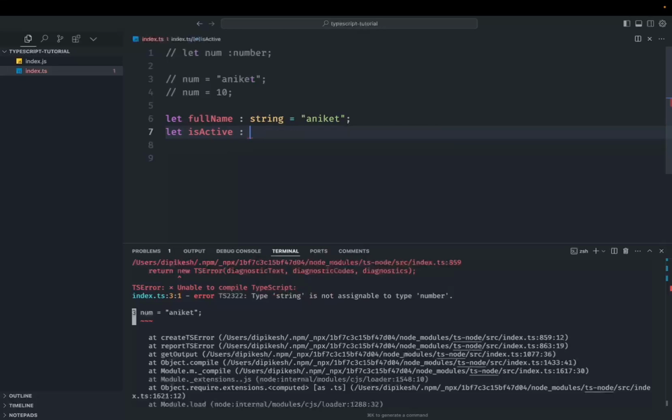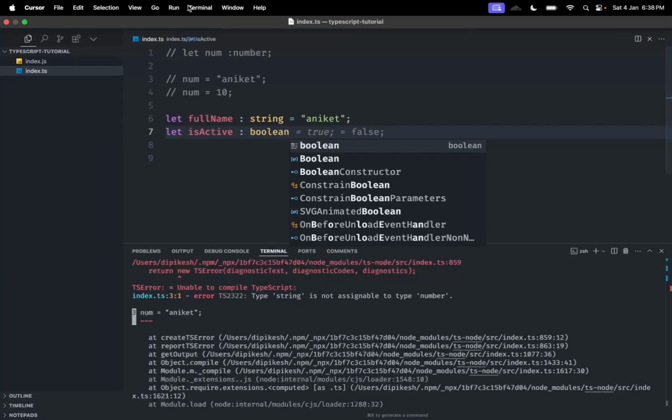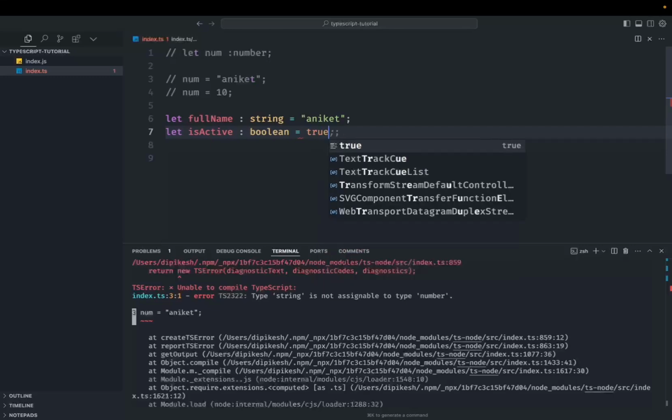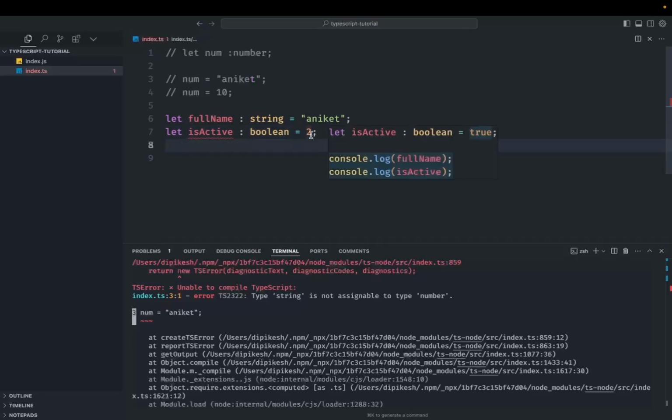So we can do this. By the way, if you want to know which IDE I am using, I'm using Cursor IDE as of now, which is new and I'm trying it. Now, because I have assigned the type to boolean, I cannot assign something else. Like if I try to assign 2, it will give us an error. But the same thing won't happen in JavaScript. You can assign anything to any variable, so there is no restriction.